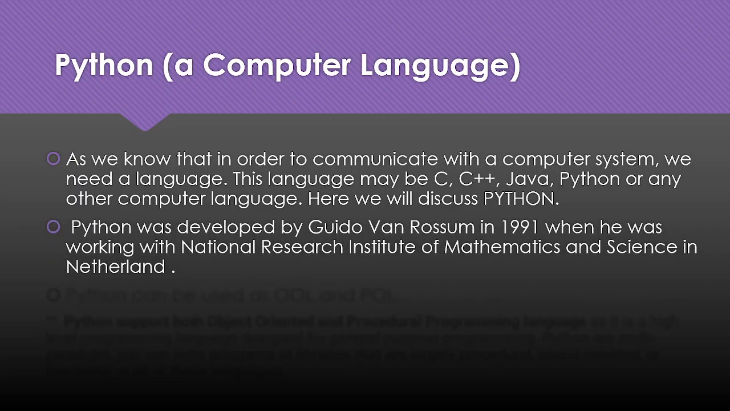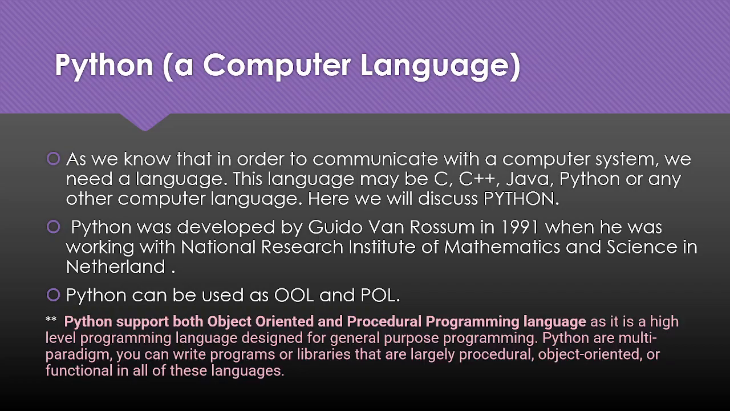So what is the history of Python? Let's know about Python a little bit more. Python was developed by Guido van Rossum in 1991 when he was working with the National Research Institute of Mathematics and Science in Netherlands. So it was introduced by Guido van Rossum. Python can be used as OOL or POL. Now, what is this OOL? This is object-oriented language or procedure-oriented language. Python can be used in both ways, procedure-oriented or object-oriented.